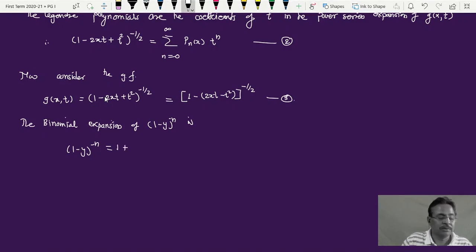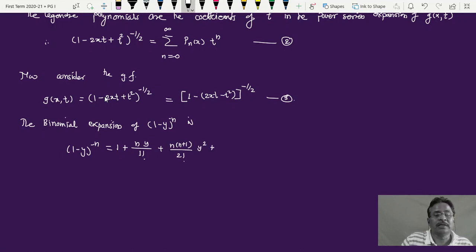The first term is 1, plus n into y upon 1 factorial, plus n into n plus 1 upon 2 factorial into y square.